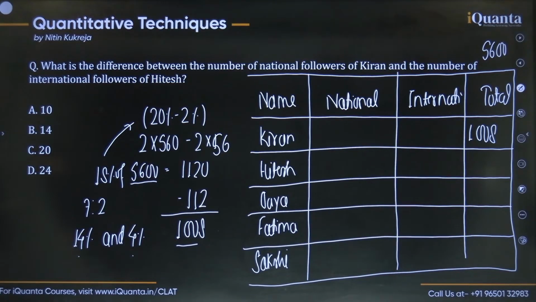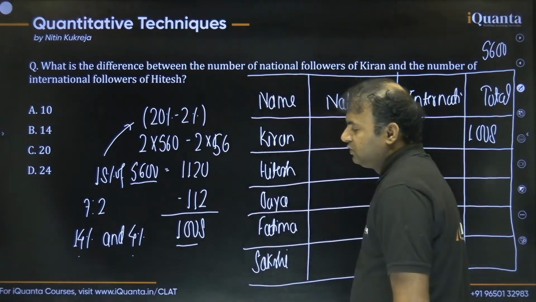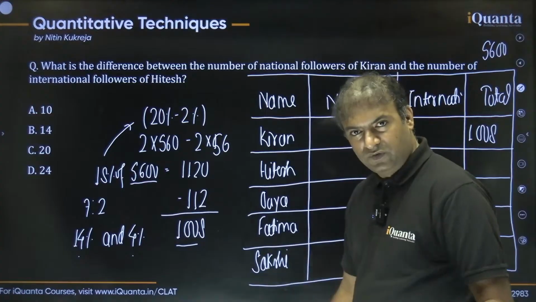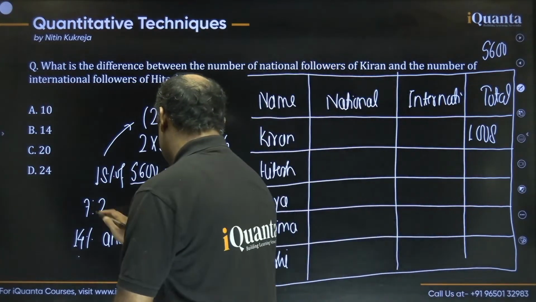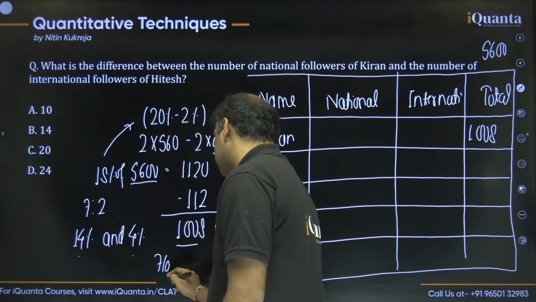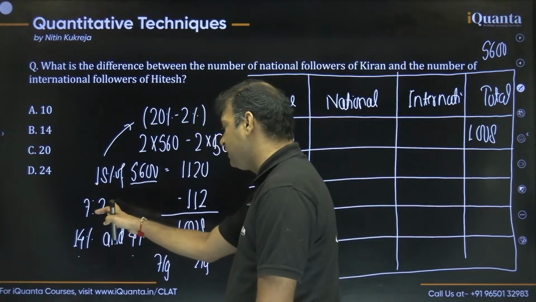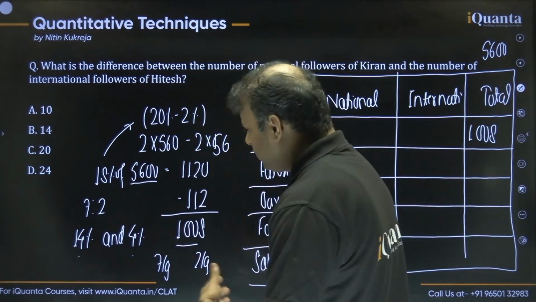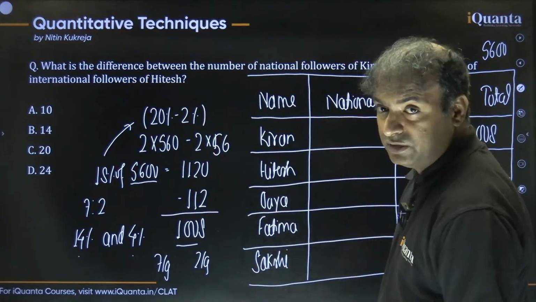Yes, the profile name is Frog, right? Yes, 1008 is there. Now we have to divide 1008 in the ratio of 7:2, right? So how can we do that? There are a lot of ways of distributing on the basis of ratio. We can write 7/9 and 2/9 of this, that is 7/(7+2) and 2/(7+2). Or you can do something else as well. There are a lot of ways of dividing a number into a particular ratio.